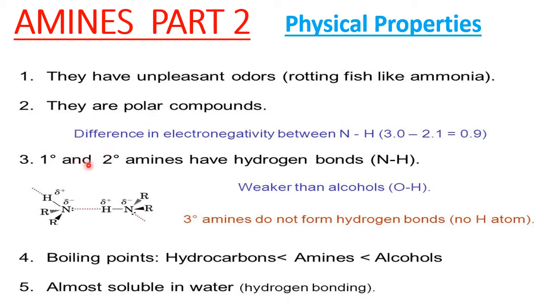Now, primary and secondary amines have hydrogen bonds. If you see the structures of primary, secondary, and tertiary amines, as you move from primary to secondary, secondary to tertiary, the number of hydrogen atoms becomes less. If the number of H atoms is less, naturally we expect less H bonding.